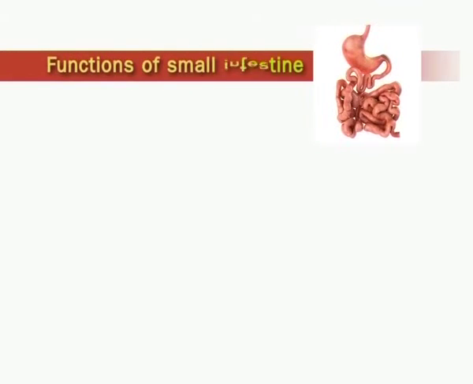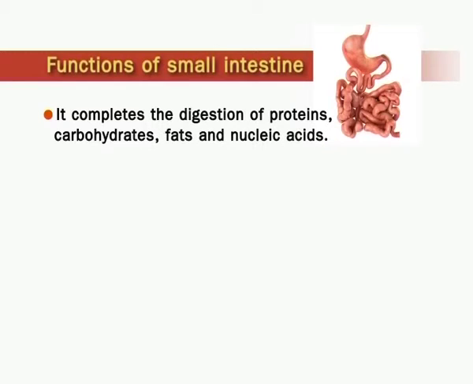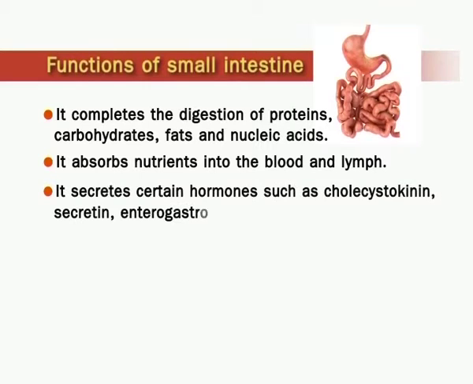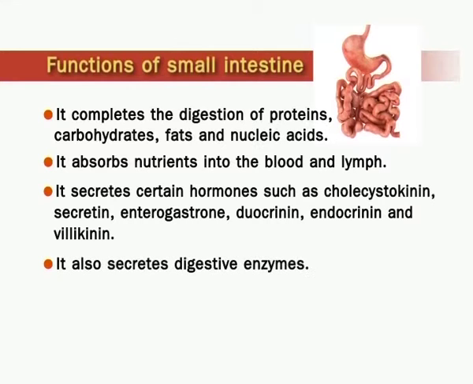Next comes functions of small intestine. It completes the digestion of proteins, carbohydrates, fats and nucleic acids. It absorbs nutrients into the blood and lymph. It secretes certain hormones such as cholecystokinin, secretin, enterogastrone, duocrinin, enterocrinin and bilirubin. It also secretes digestive enzymes.